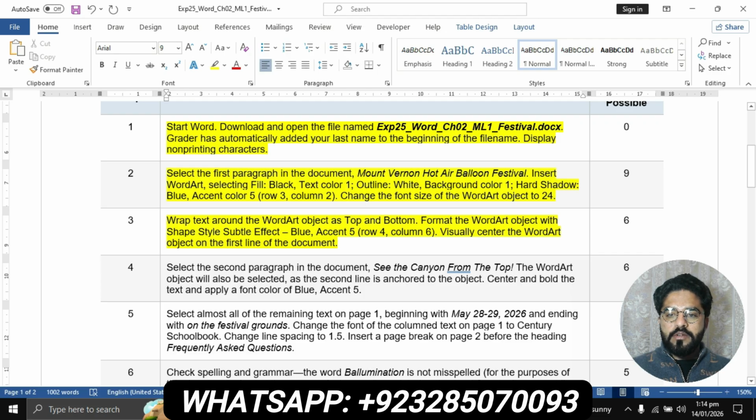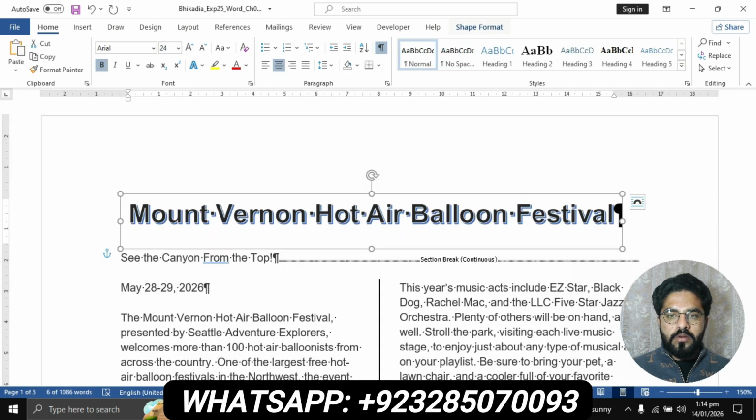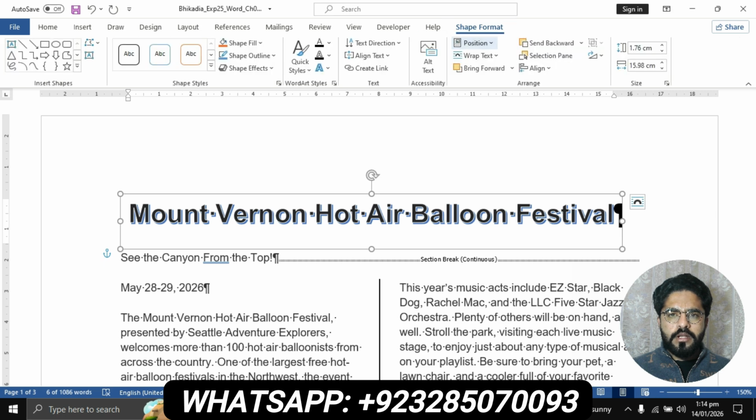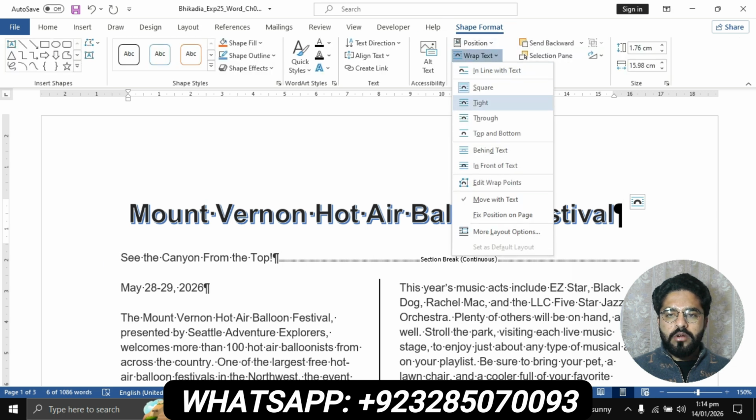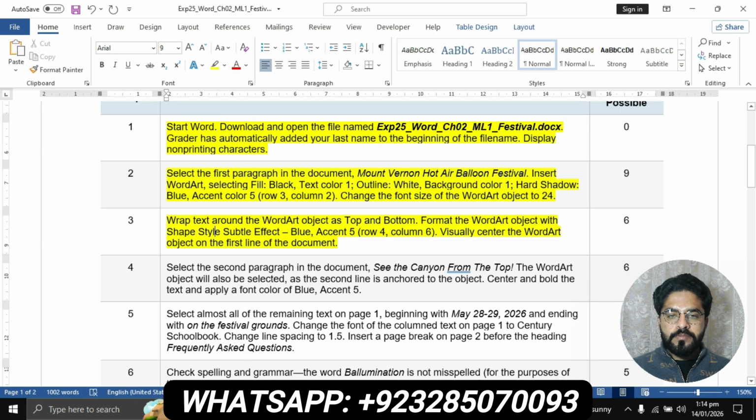Visually center the WordArt object on the first line of the document. The first point is to wrap text around the WordArt object as top and bottom. Go to the Shape Format, then Wrap Text as top and bottom. This one, click on this Top and Bottom.